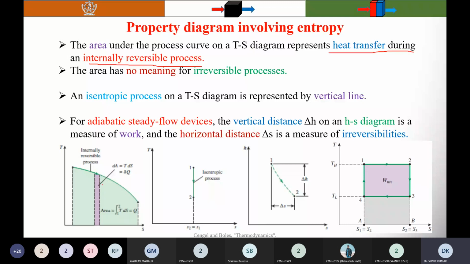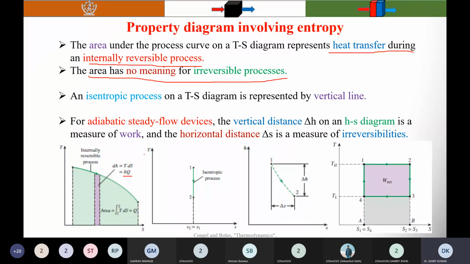This area dA is equal to T into delta S, which is equal to delta Q, and it is valid when the process is internally reversible or totally reversible. The area has no meaning for irreversible processes. So if the process is irreversible, this area has no meaning, and you need to assume it is a reversible process and then find the area.